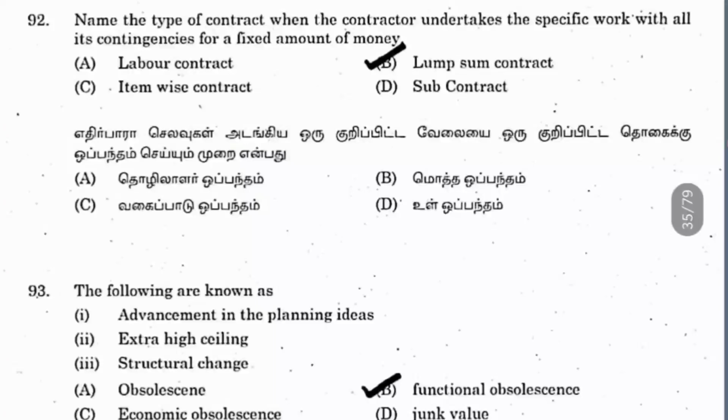And then junk value is nothing but the physically dismantled materials from a building. When they close or shut down a building, the materials used there, like steel, timbers, and bricks, can be reused. So when you take those materials from that building, we call it the junk value.